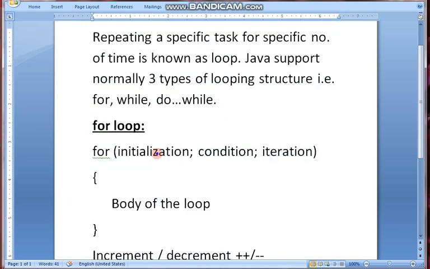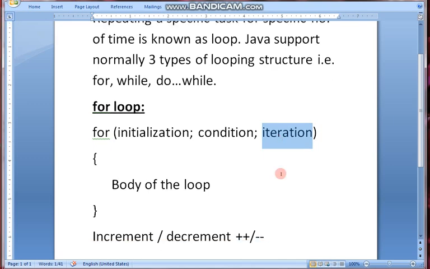As I told, initialization will help to start the loop, condition will help to judge till how long the loop will continue or when the loop will get stopped. Then iteration says about the incrementation or decrementation of the loop.